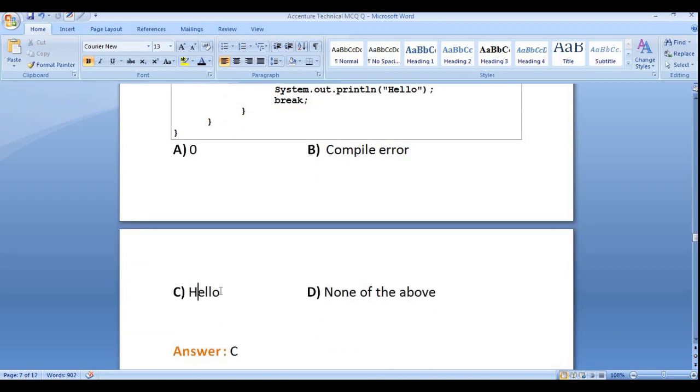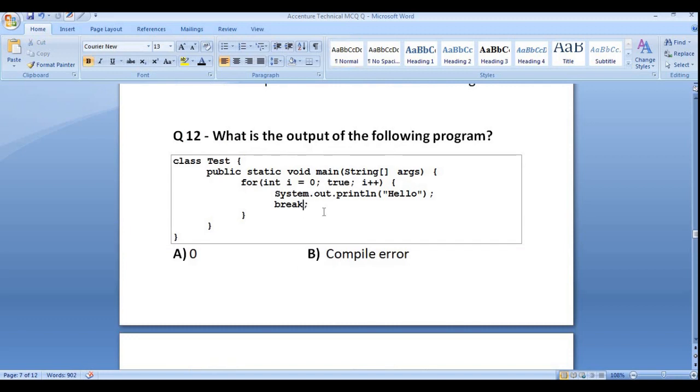It will simply print hello a single time, not multiple times. Suppose instead of true we mention i <= 3. Then it would print hello hello hello, three times. But here we only mention true once, so it prints hello only once.